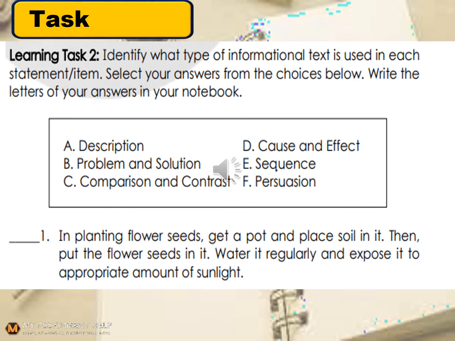Number 1, in planting flower seeds, get a pot and place soil in it. Then put the flowers in it, water it regularly, and expose it to appropriate amount of sunlight. So we can see here the keywords such as then. So what type of informational text is this?